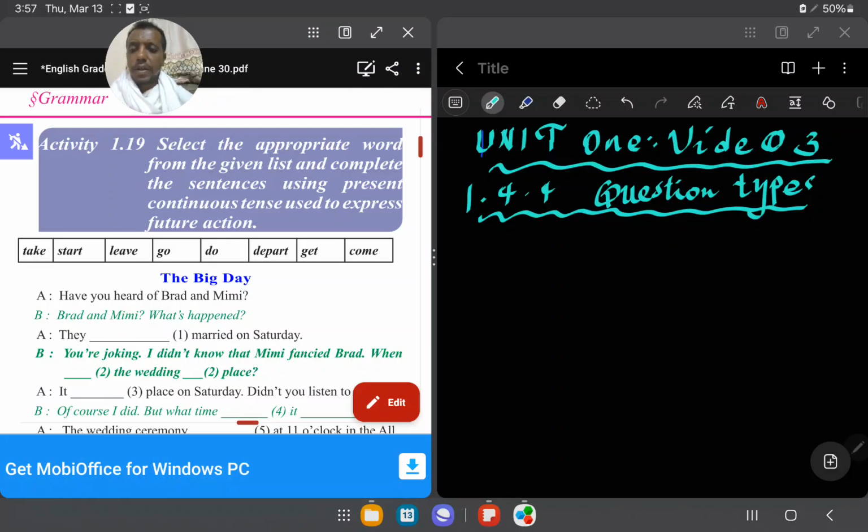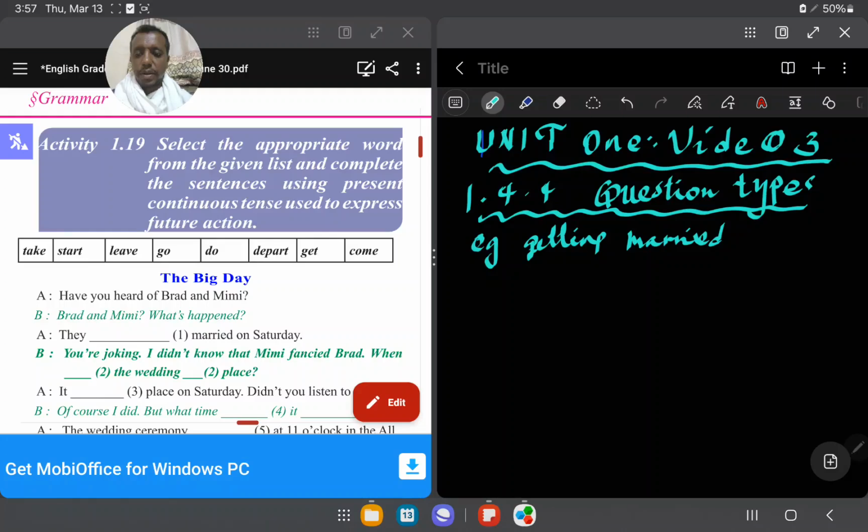Have you heard about Brad and Mimi? It says, Brad and Mimi, what happened? And A, they dash married on Saturday. On Saturday indicates the future. So the right answer is they are getting married. This is the right answer, getting married. I told you when you talk about a future planned action, you can use the present continuous tense in addition to explaining what is happening right now.